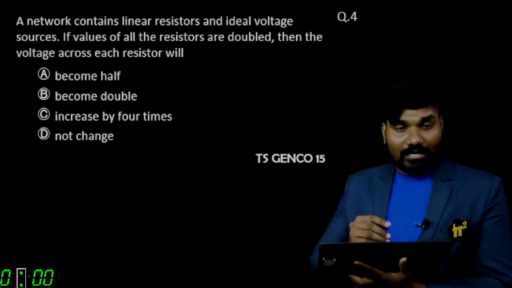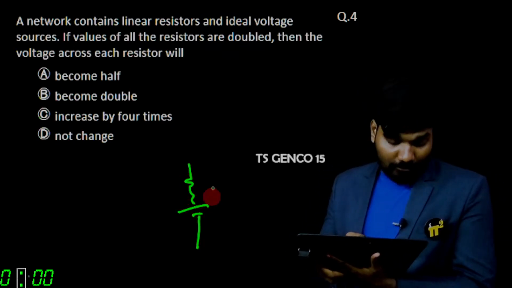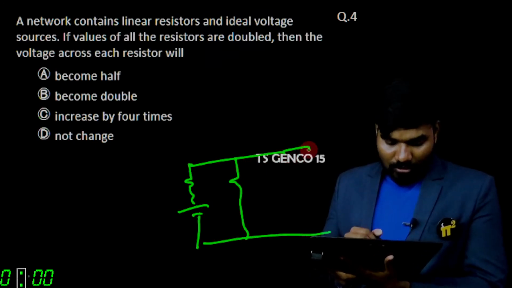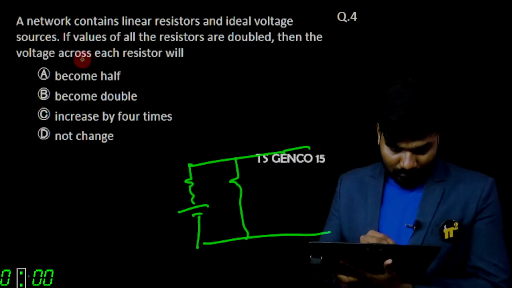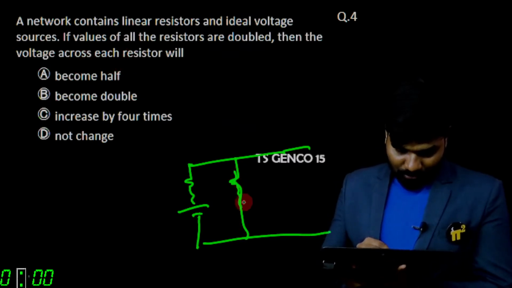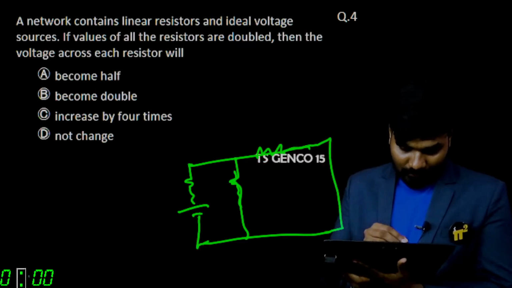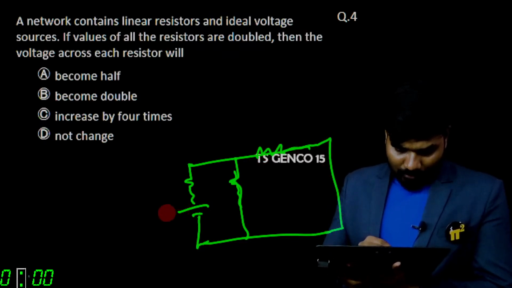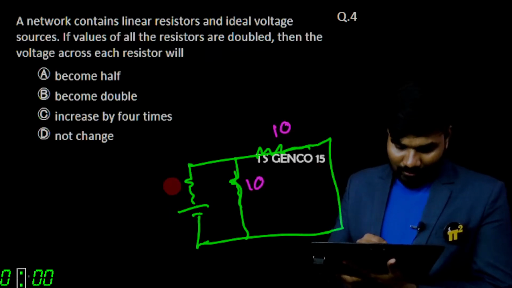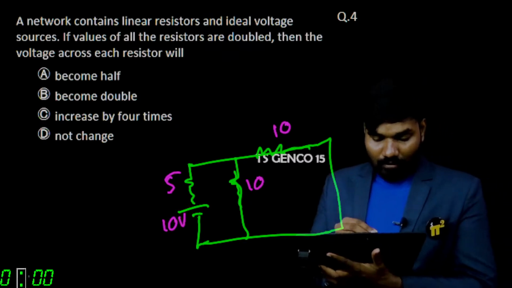Let me take a simple circuit for you, if you want to have an idea on that. Let's take another resistance here and a short circuit like this. Let's take this one as 10, this one as 10, this one as 5, and this one as 10 volts.